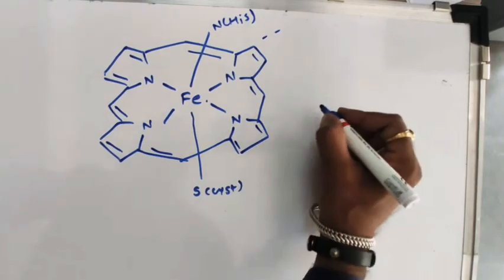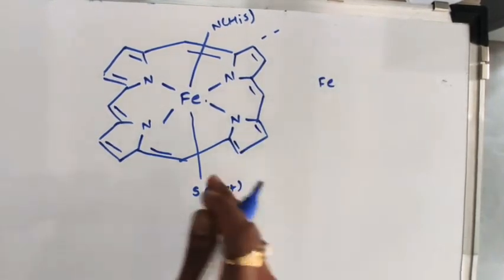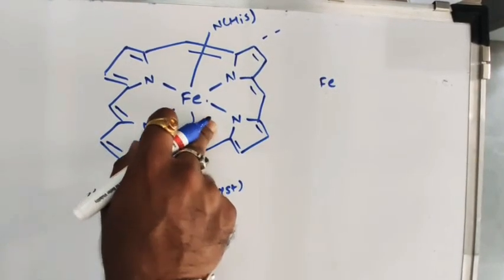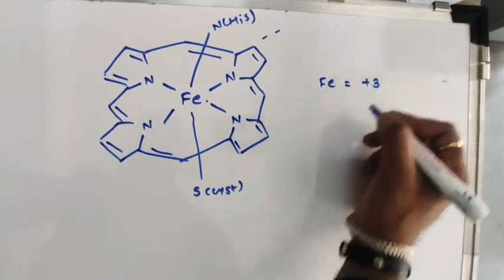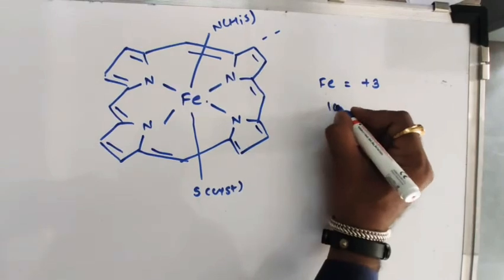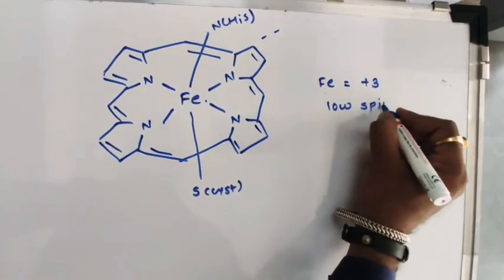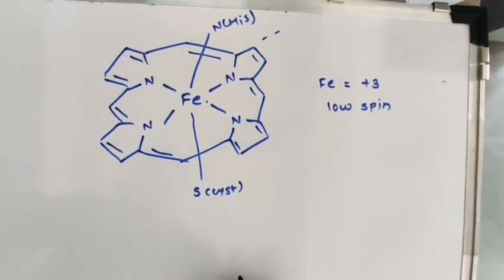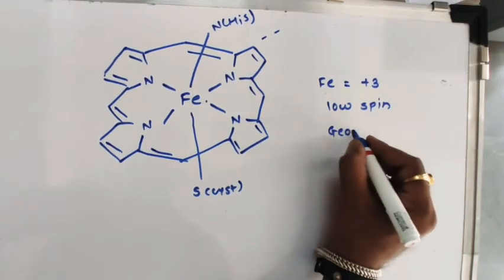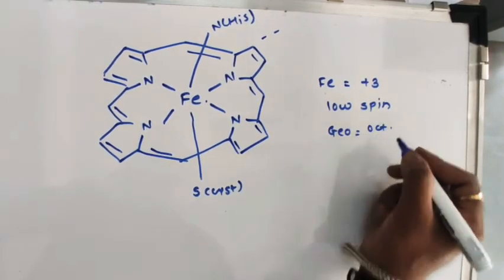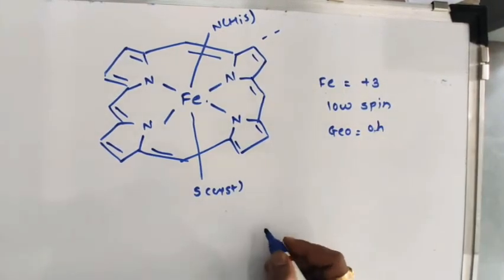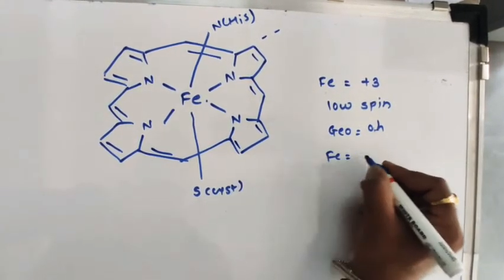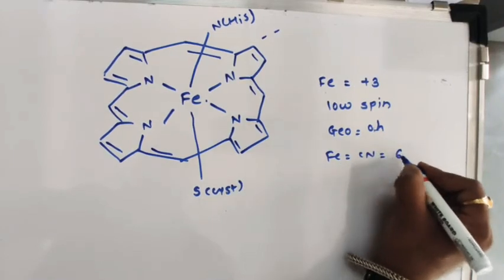If you think about the features of this structure, the ferrous atom present in this porphine ring has oxidation state +3 and is low spin. The geometry of this structure is octahedral. The coordination number of ferrous is 6.